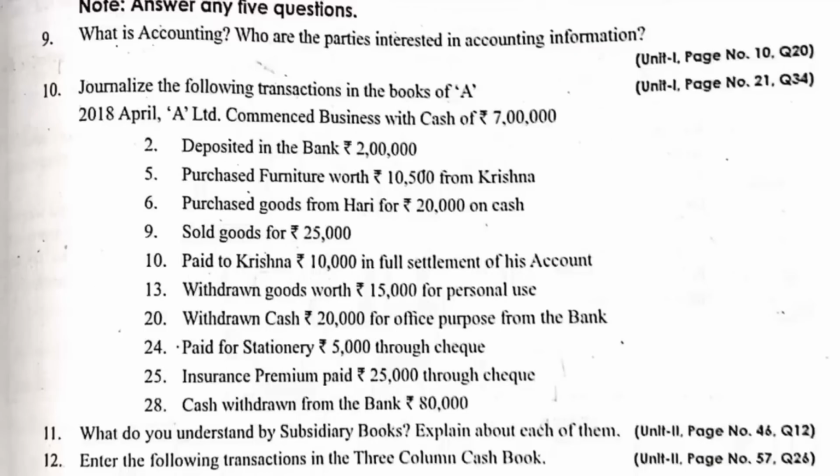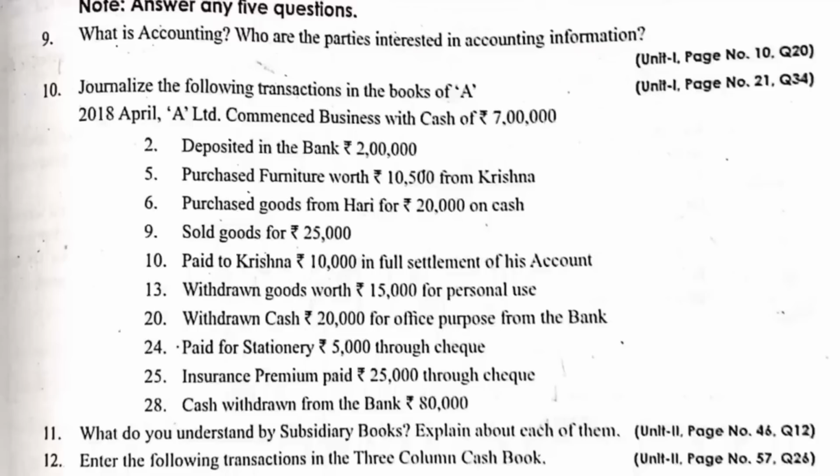Okay, so withdrawn cash for office use. For office use means cash we are receiving. So what will be the journal entry? Cash account debtor to bank account, like that. Okay, paid for stationery, so stationery account debtor to cash account. Cash is going out, right?